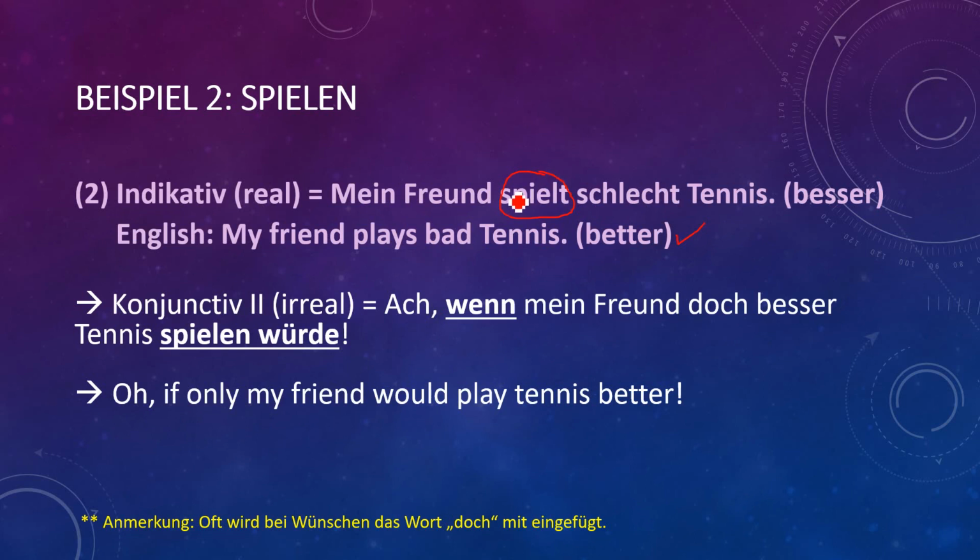Okay, so from spielen it will become spielen plus würde, as this is not any Einfach form, because Einfach forms are generally made with helping verbs and modal verbs, and this is a verb, this is a different verb, so we will use it with würde plus spielen, and that's called a Zusammengesetzt form. So, ach, wenn mein Freund doch besser Tennis spielen würde, or if only my friend would play tennis better. He is a bad player, but he or she wishes that his friend plays better tennis someday.